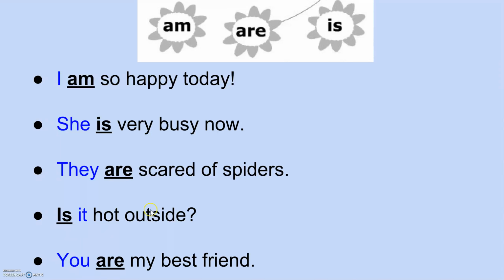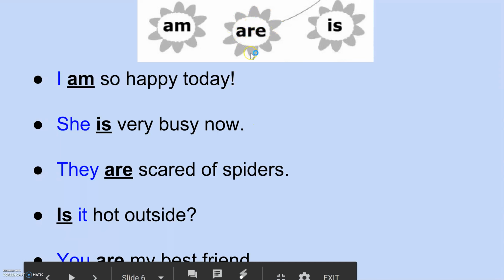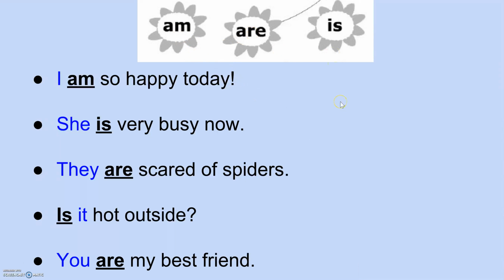We can also use are to begin a question, such as, are you okay? Are you happy? Things like that. And the last one, you are my best friend. And so those are some examples of how we will use am, are, and is.